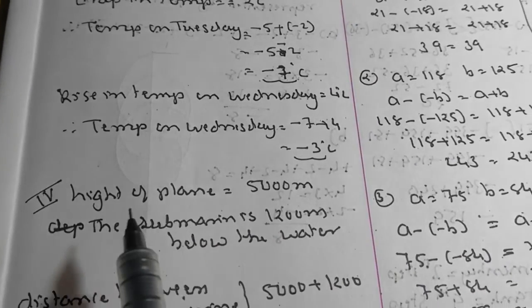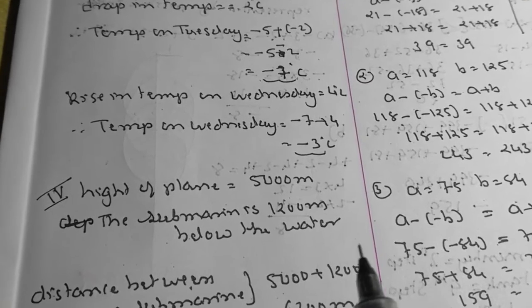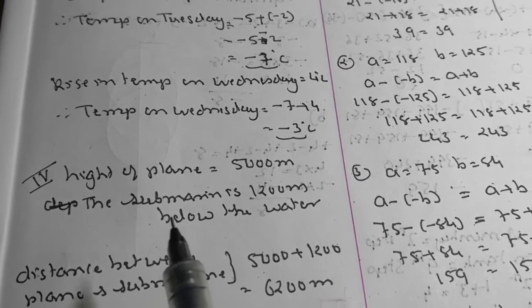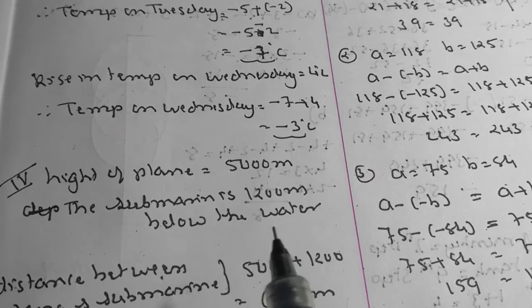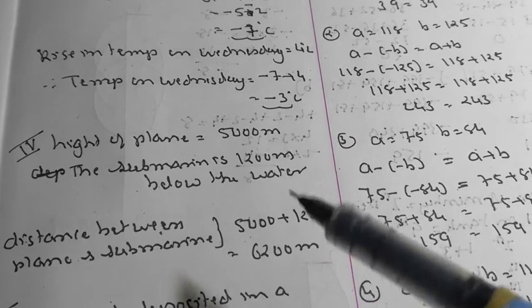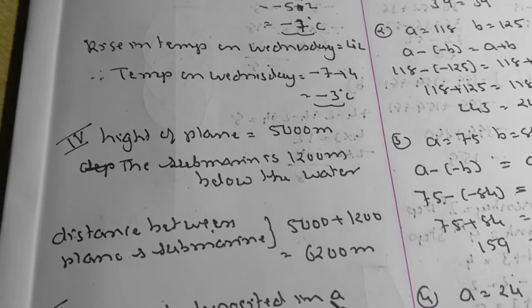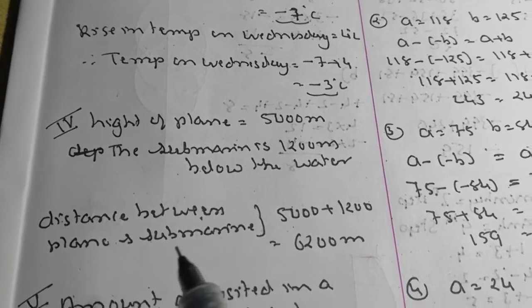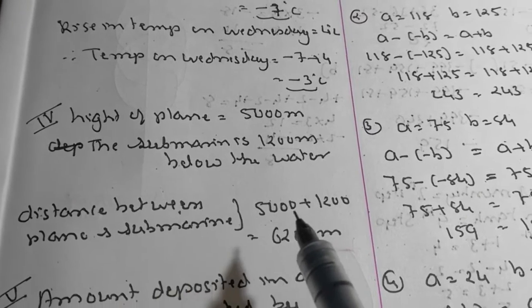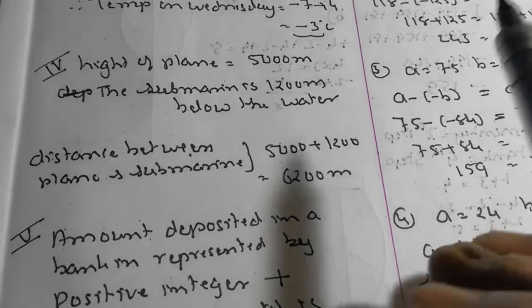Now the height of the plane is 5000 meters. It is flying in the sky at a height of 5000 meters. And the submarine is 1200 meters below the water, down under the water. So what is the total distance between the submarine and the plane? It is very simple. You have to add. That is, the distance between the plane and submarine is 5000 plus 1200, that is 6200 meters.